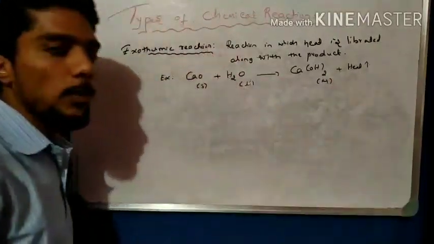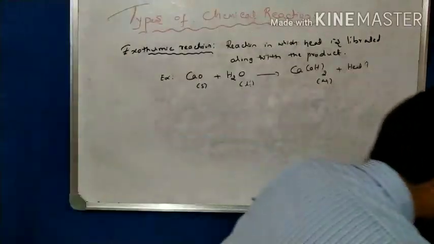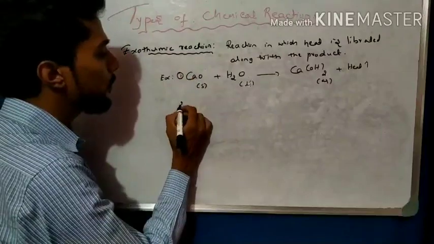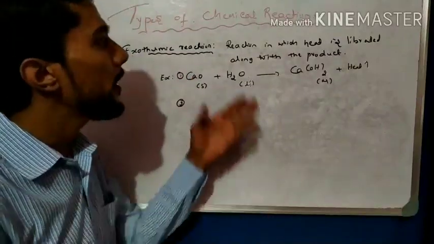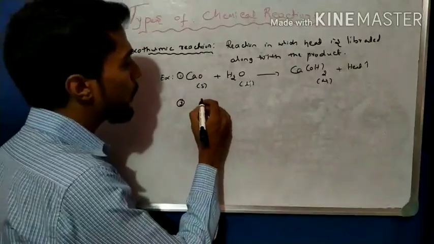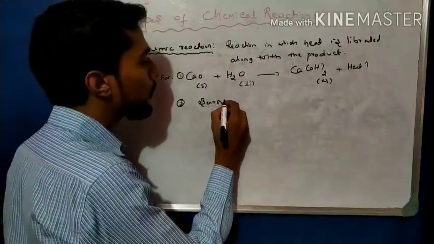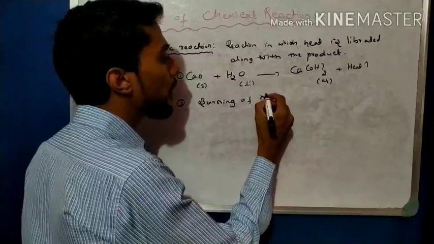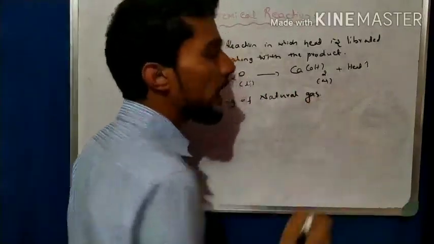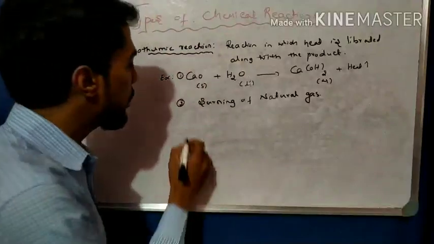This is one type of exothermic reaction, and there are other exothermic reactions. In the examination they ask to define exothermic reaction with examples. Another example is the burning of natural gas.